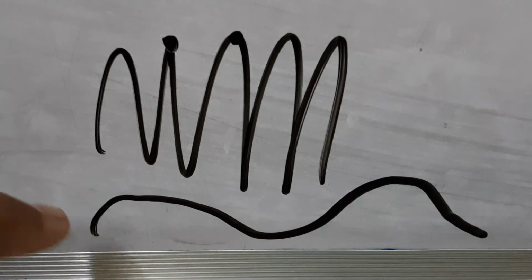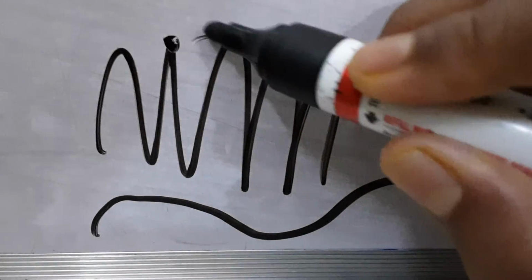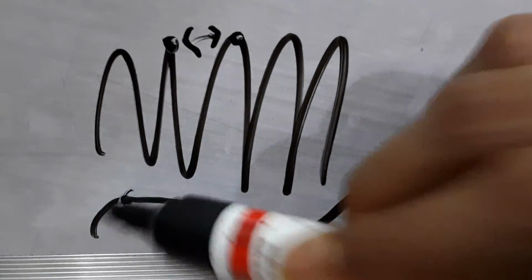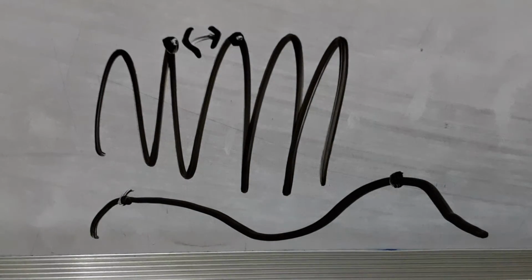Now which one has more wavelength? As you can see, from here to here, the length of this is shorter than between this crest and this crest. I hope you get it. So this is how wavelength and frequency work.